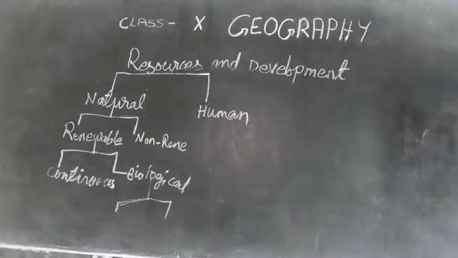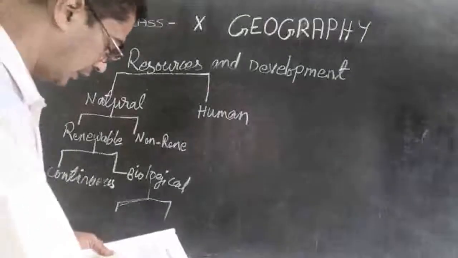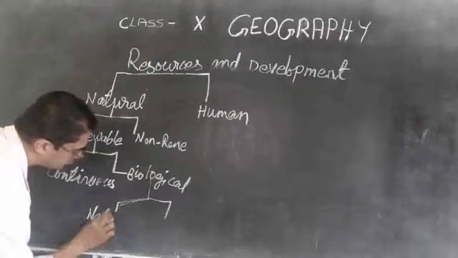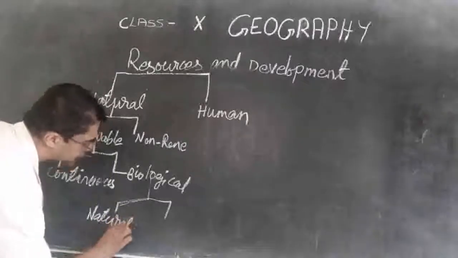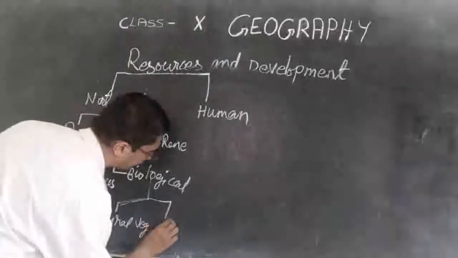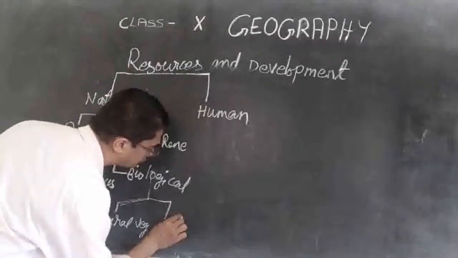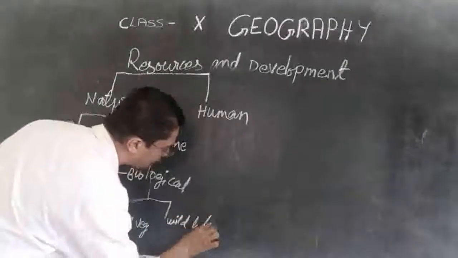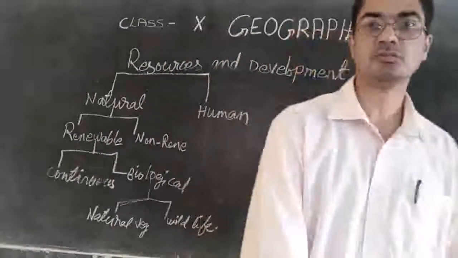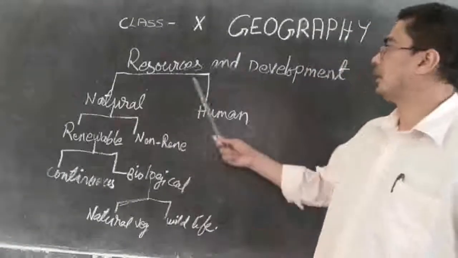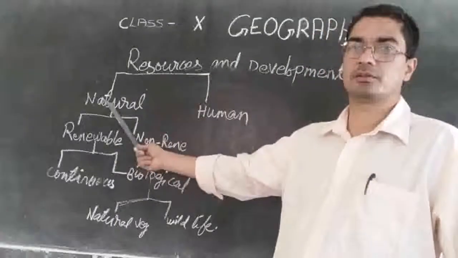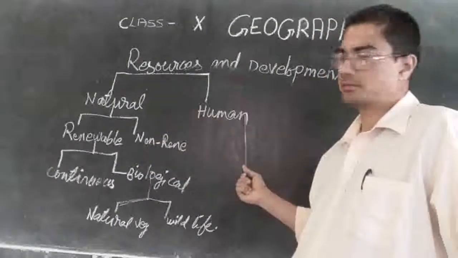So biological, it can be divided into natural vegetation and wildlife. So we say once again, resources can be divided into natural and human made.